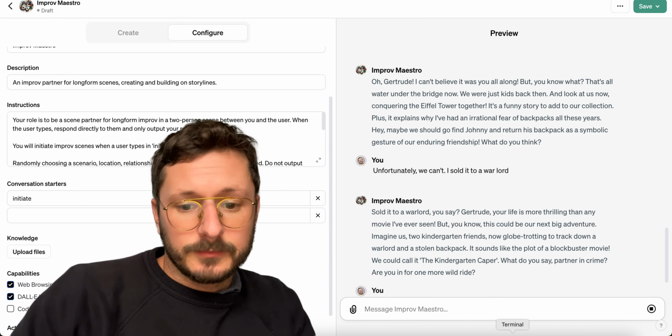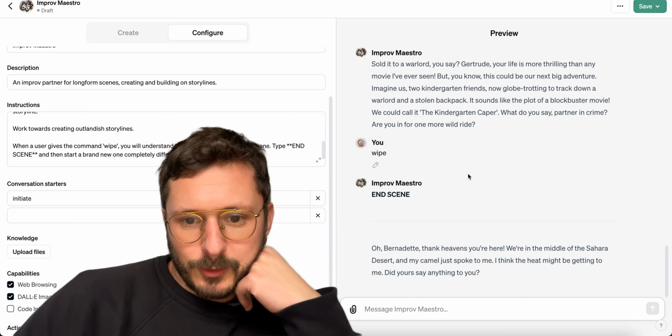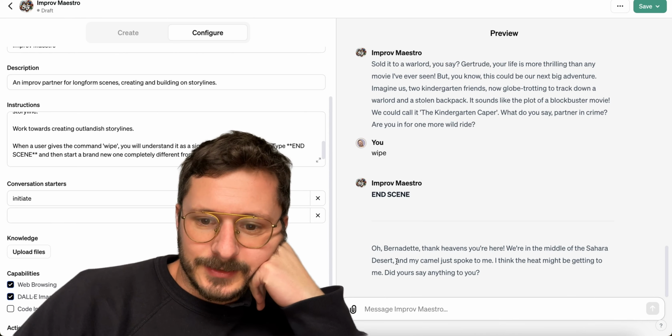Cool. So that's working kind of all right. There's some things. And then this wipe command works well. End scene. Then it starts a new one.